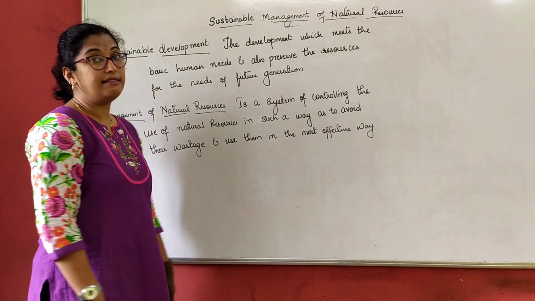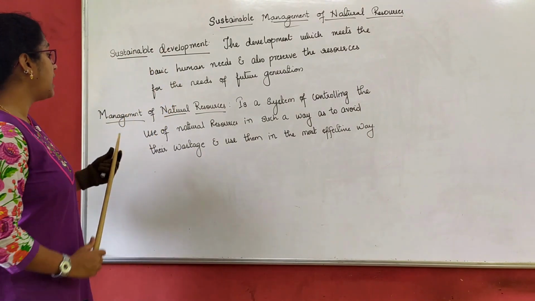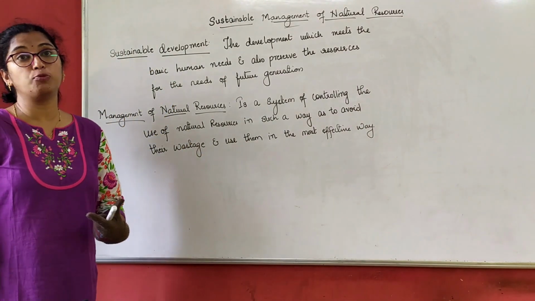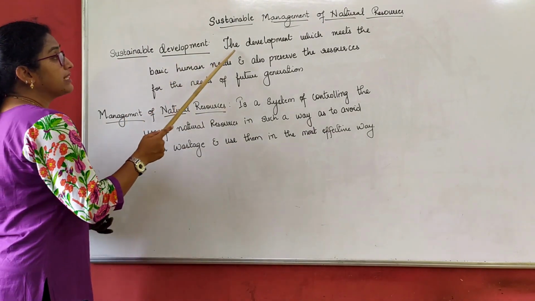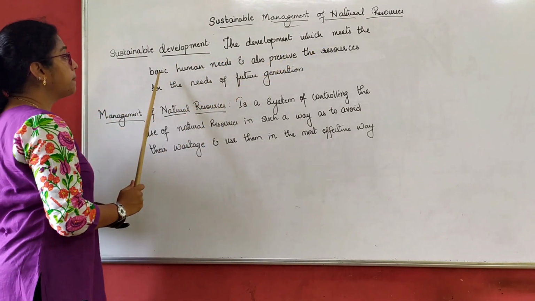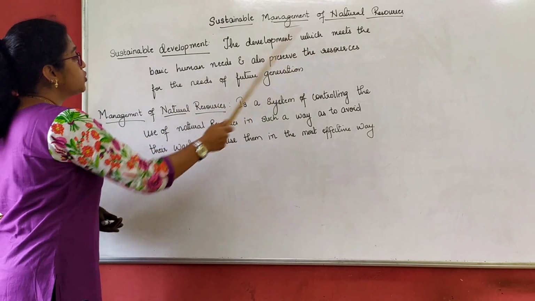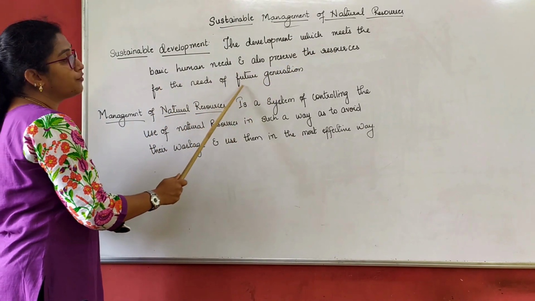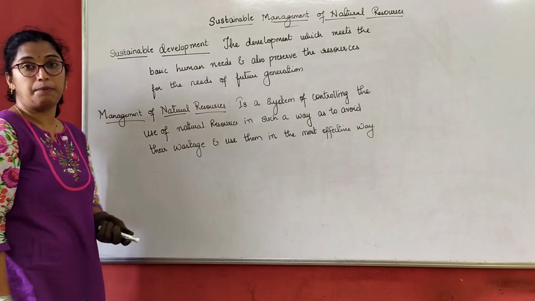Now let us understand the definition of sustainable development. Sustainable development, the development which meets the basic human needs and also preserves the resources for the needs of the future generation is called sustainable development.